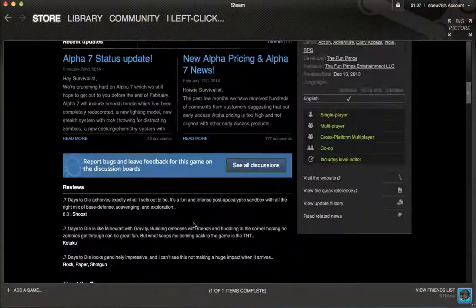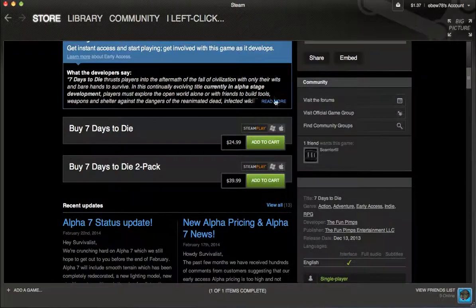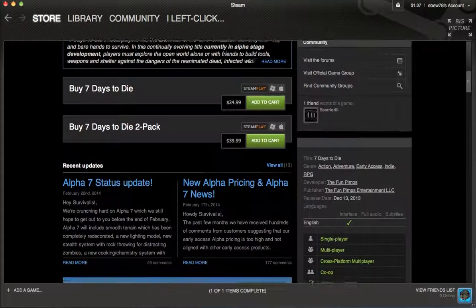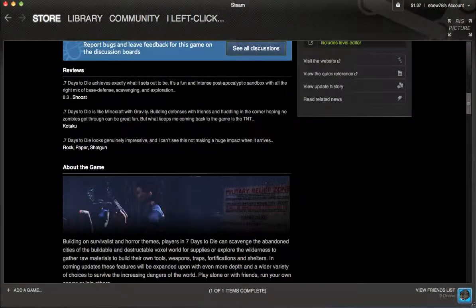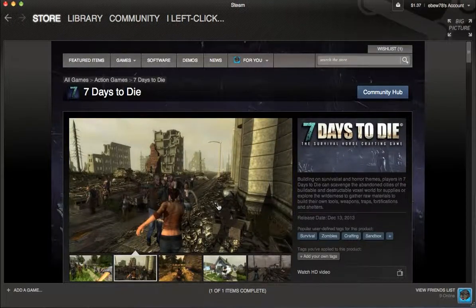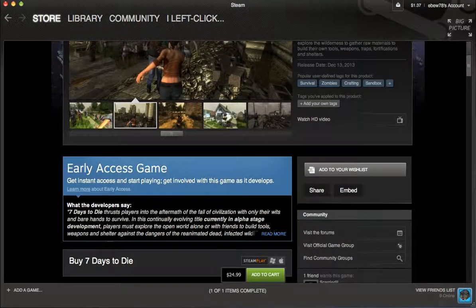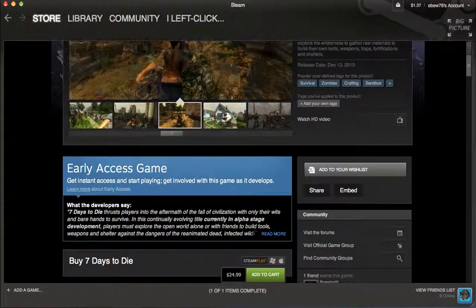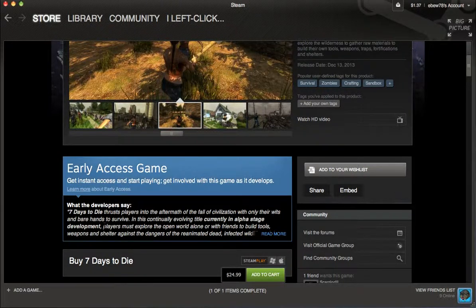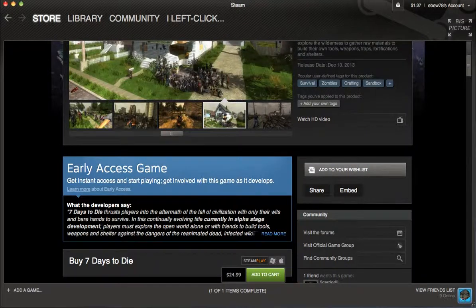And the fact they're charging you $25 for it and not telling you what the bugs are in the descriptions, in the reviews, it just kind of bothers me that they're just trying to market incomplete games, like they're just trying to make cash. And just try and cash in on people who aren't really willing to read reviews, who aren't going to go in depth. Now, it does say currently in alpha stage development, but it doesn't say anything beyond that. So it doesn't tell you don't buy if you don't want to go through bugs.